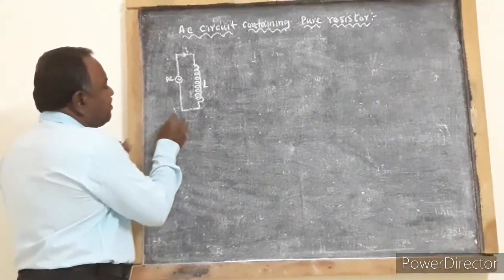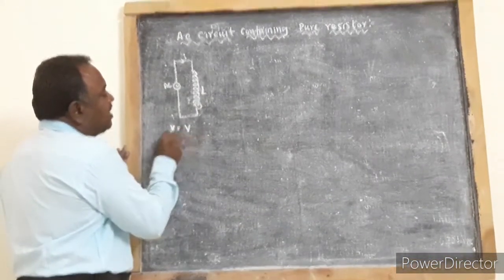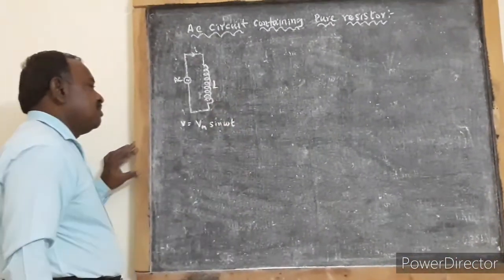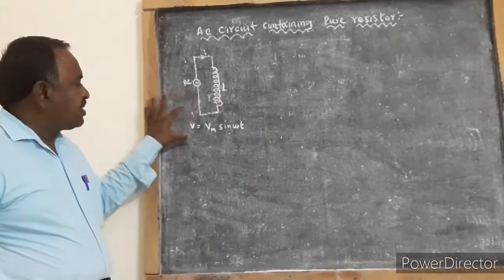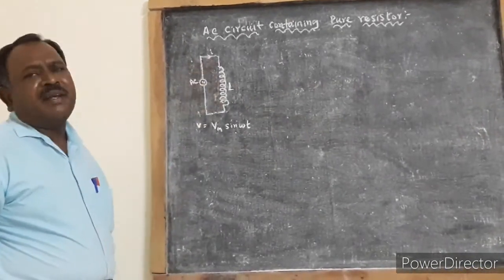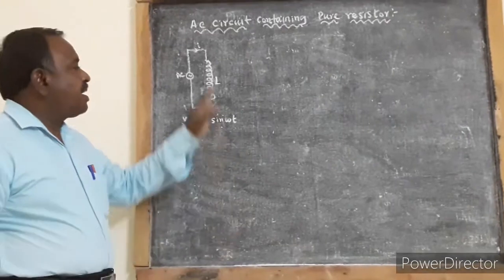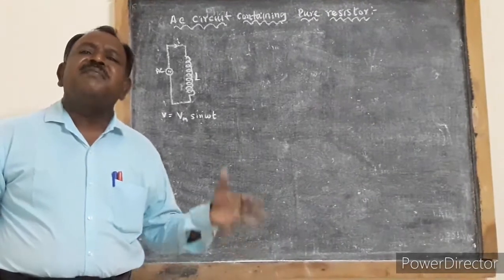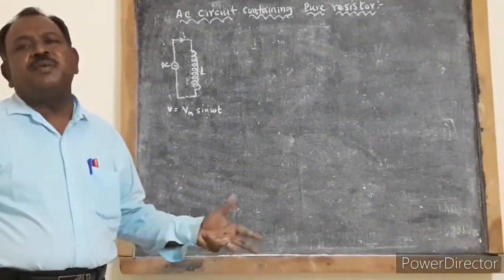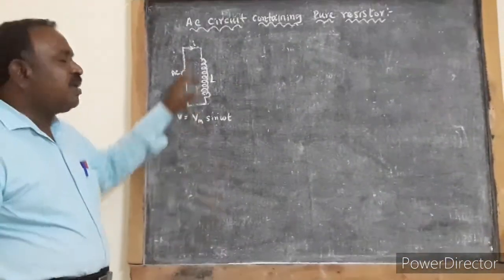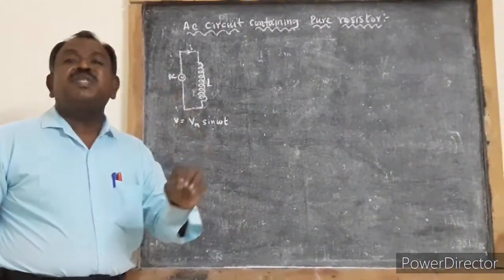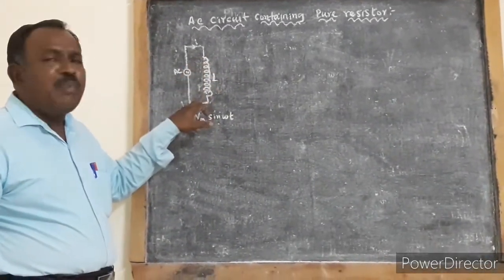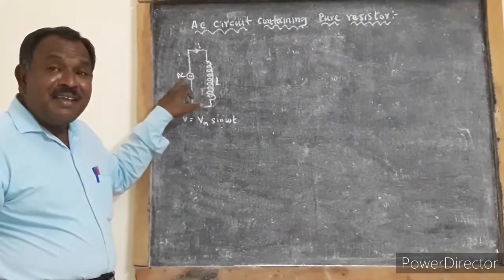The instantaneous EMF, voltage of the AC source is given by V is equal to Vm into sin omega t. Because of this applied potential difference, there is a flow of current through the inductor. Already we have seen, when current is allowed to pass through the inductor, due to self-induction, an EMF is induced. It is the property of the inductor to produce an opposing EMF when current through the inductor changes, because the current that we allowed to pass through the inductor is a time varying current.